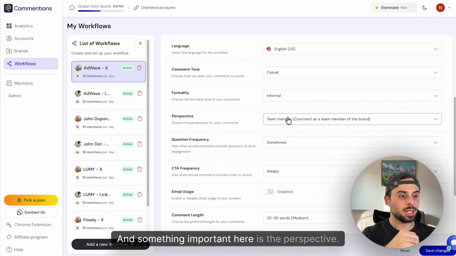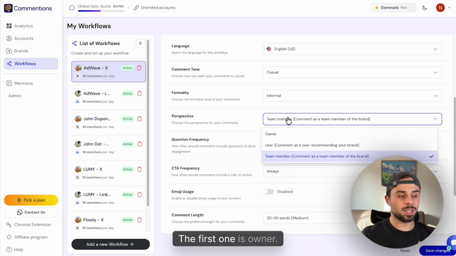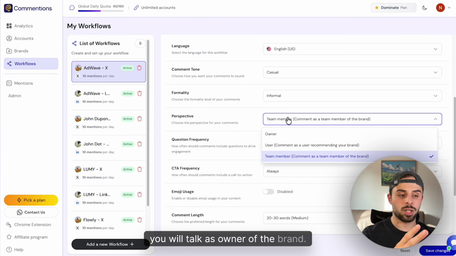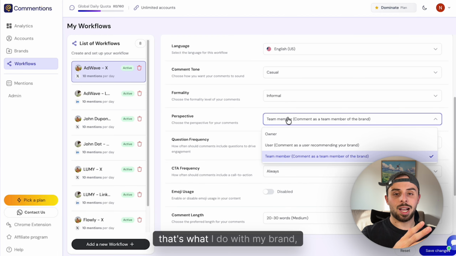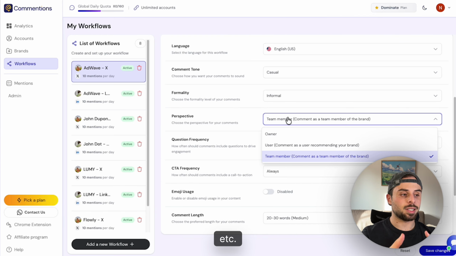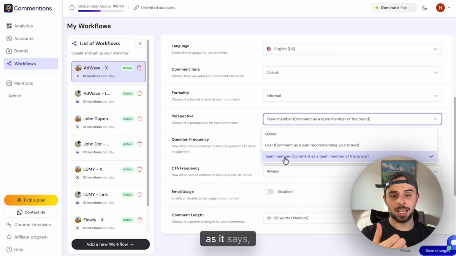And something important here is the perspective. You have 3 different perspectives. The first one is owner. With the owner one, you will talk as the owner of the brand. It means you'll say, I built a brand, that's what I do with my brand, etc. You also have the team member perspective, which is as it says, a team member.